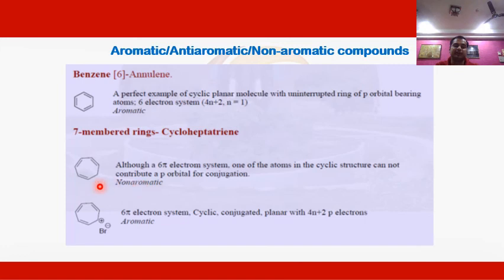Similarly, if we take the example of the cycloheptatriene cation, it also has 6 pi electrons, plus due to the presence of the empty orbital at the corner, we see that it is cyclic, conjugated, planar, and also follows the 4n plus 2 rule. So due to being cyclic, conjugated and planar, it is also aromatic in nature.